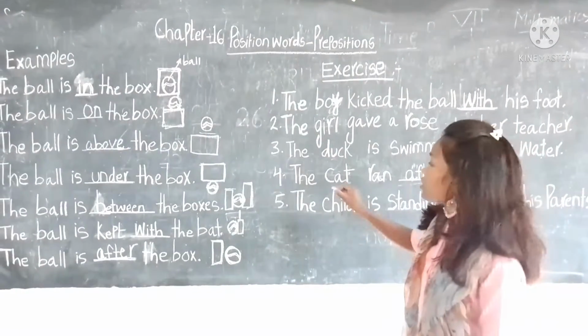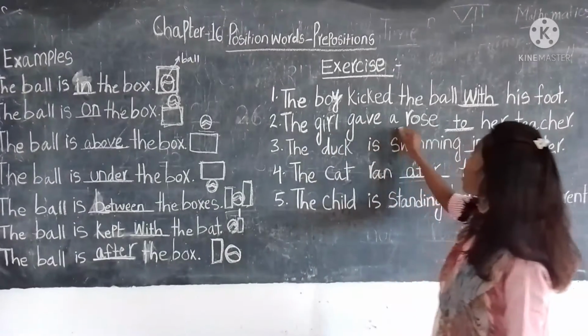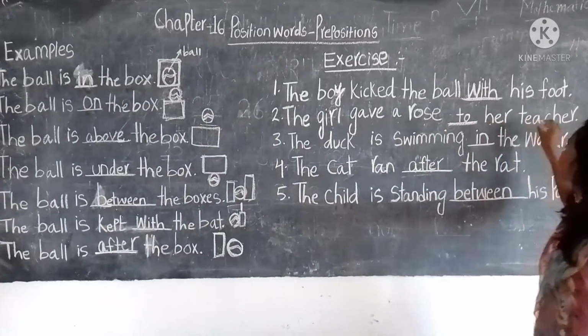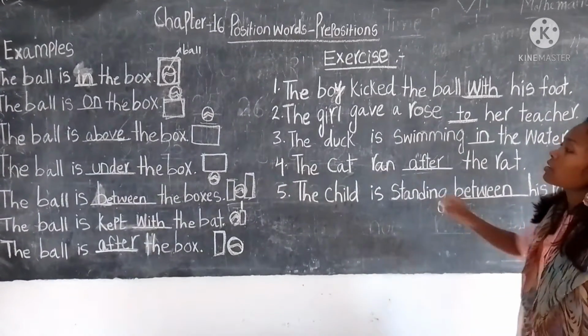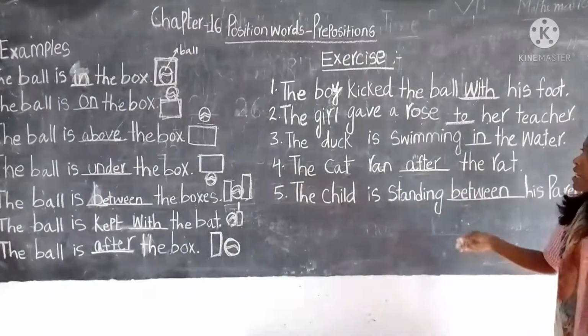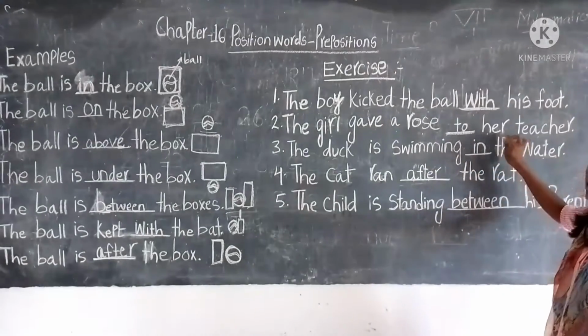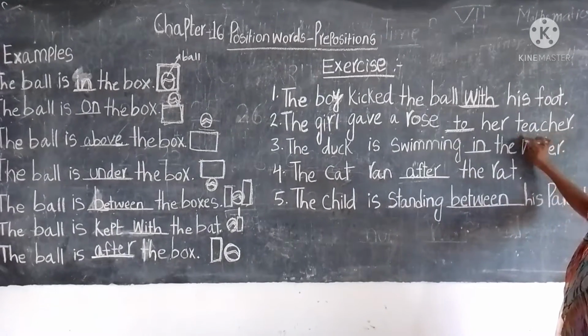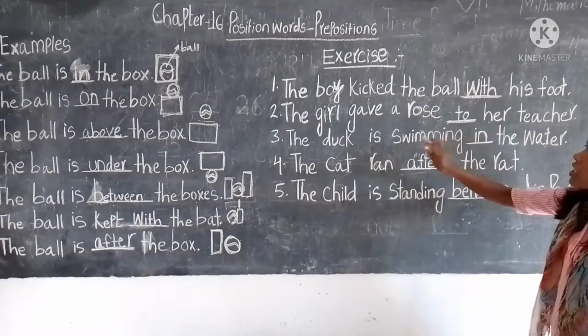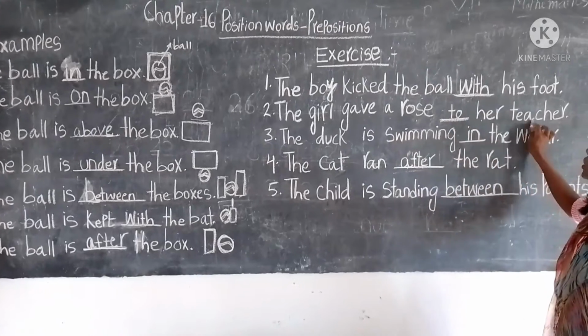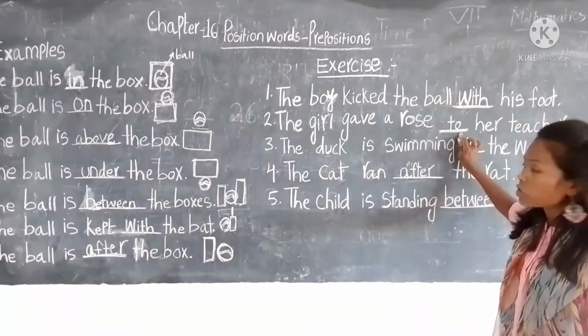Your second sentence: the girl gave a rose to her teacher. Here the girl, who is the subject, is giving a rose, the object, to a person, to her teacher. So here to is your preposition.